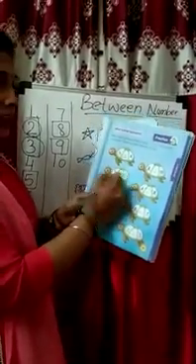4 and 6, the number between is 5. And 8 and 10, between comes 9. 2 and 4, which number comes between? 3.